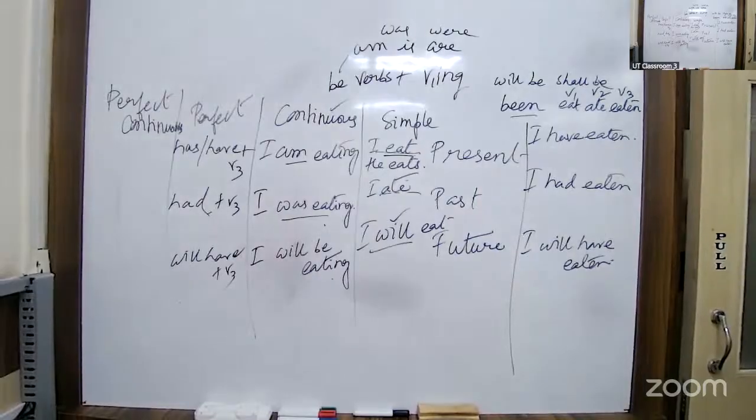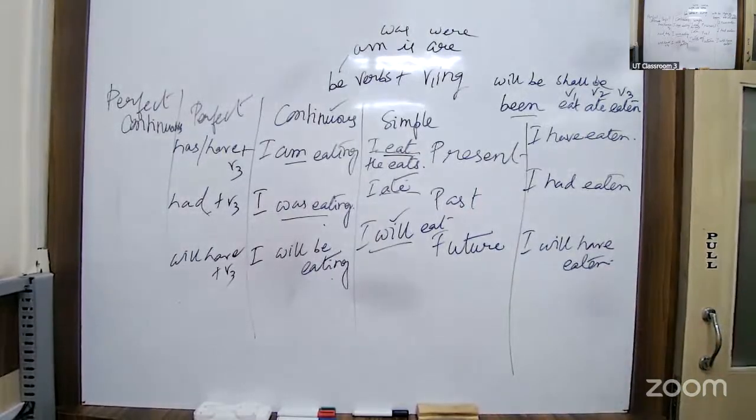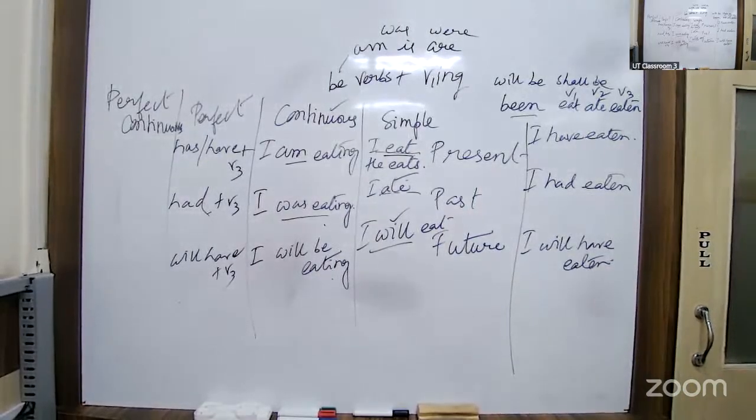Now, when do we use perfect tense? Perfect tense is used at a time when I have completed an action. The action is over, but its effect is still there. For example, I have watered the plants and my clothes are wet now. Understood? Watering the plants is the main action.